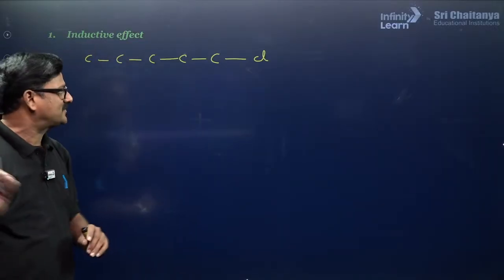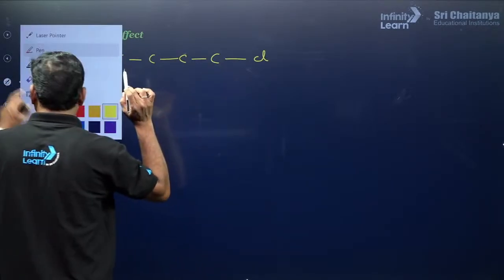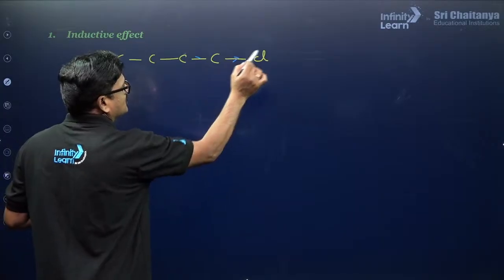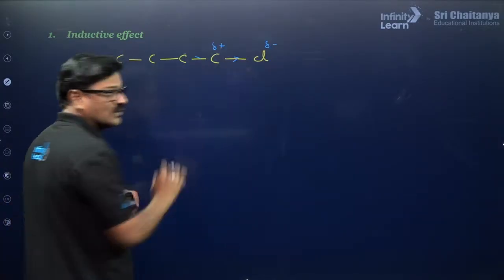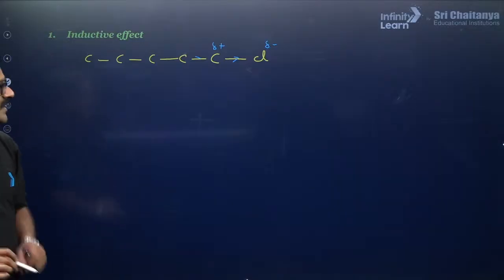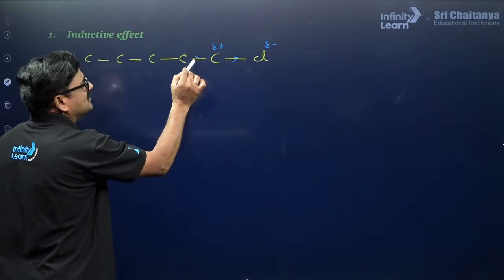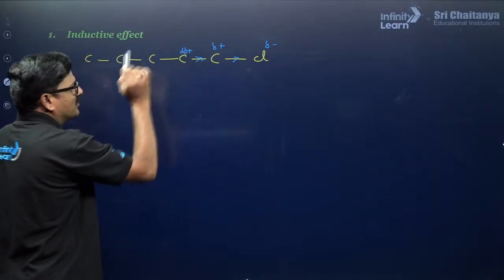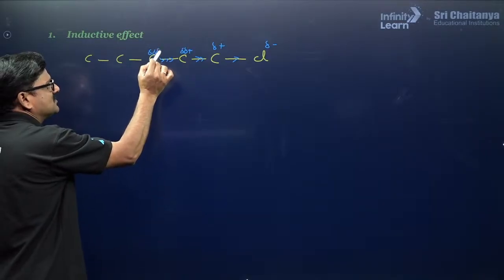Chiranshu, hi, good afternoon. Because of the higher electronegativity of chlorine, it is going to pull the electrons more towards itself, so that it has a partial negative charge and the carbon has a partial positive charge. Because of this induction, the sigma bond is transmitted a little in this way, and the next carbon also has a little positive charge.